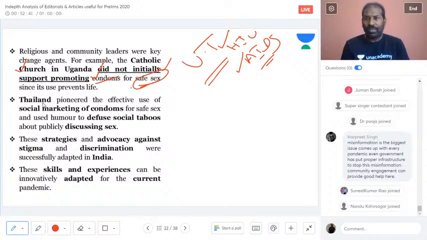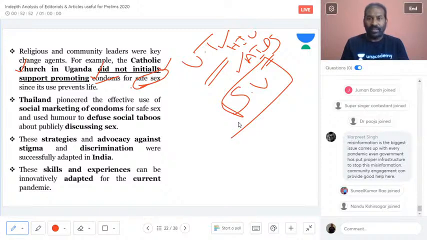But once they got to know that many people were dying of HIV because of unsafe sex, they went ahead with the measures of the social vaccine. Once the deaths and the mortality rate were higher, Uganda and the Catholic Church also came up with measures for safe sex. And in Thailand, they came up with the social marketing of condoms for safe sex. So what is important is educating, informing and communicating, and bringing about social and behavioral changes.